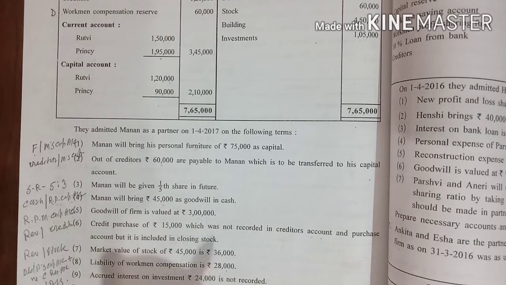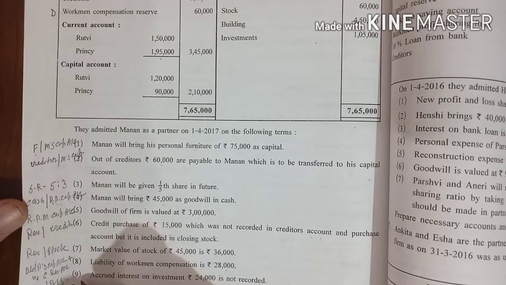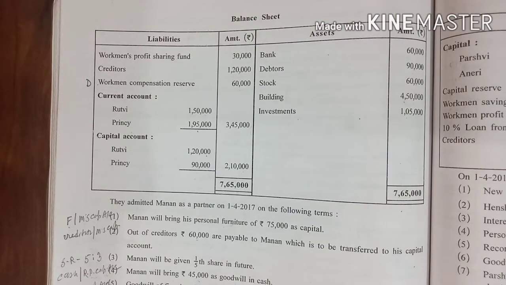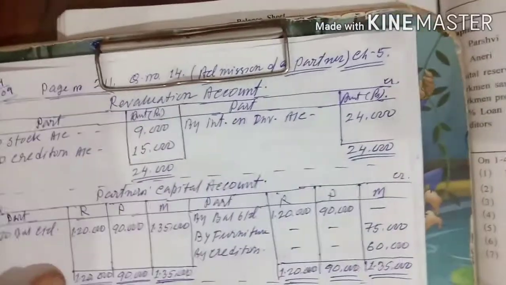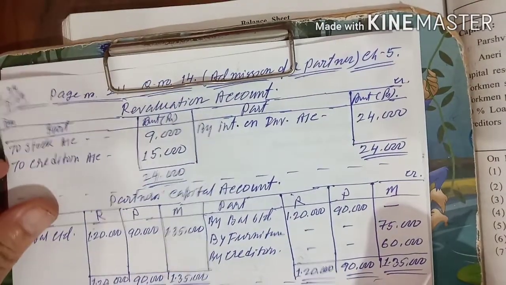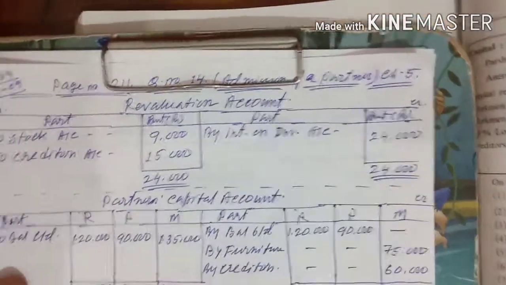First we will start with the revaluation account, and you have seen that point number 6, point number 7 and point number 9, these three are affecting the revaluation account. So let us see the revaluation account first. Here I have already solved these questions. It will save time. I just want to explain this one, and you will mark where it will affect and how it will affect on that basis.